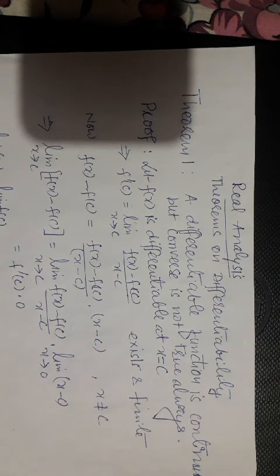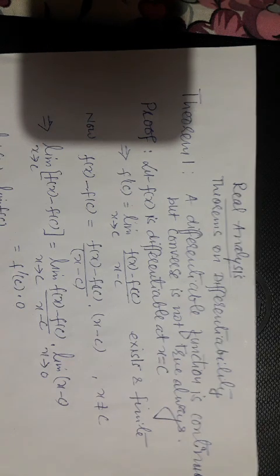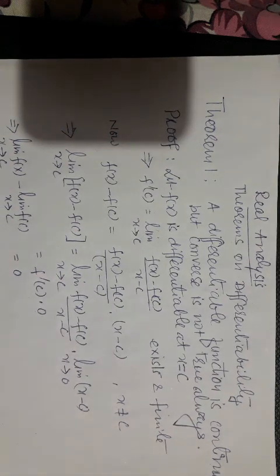Now we use a trick here. Now f of x minus f of c can be written in this way: f of x minus f of c upon x minus c into x minus c, where x is not equal to c.